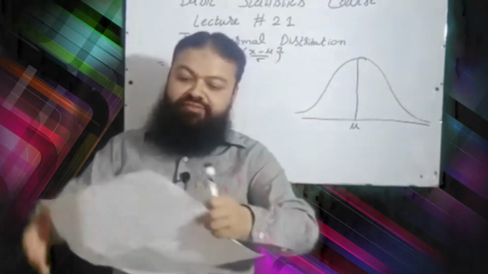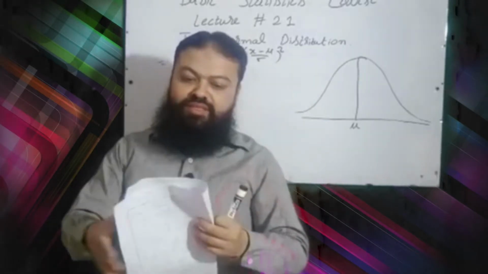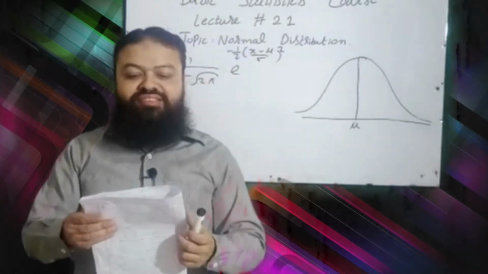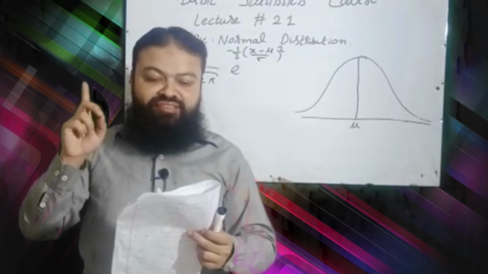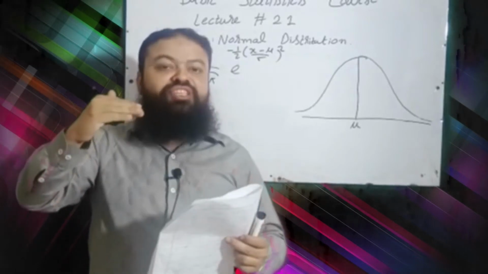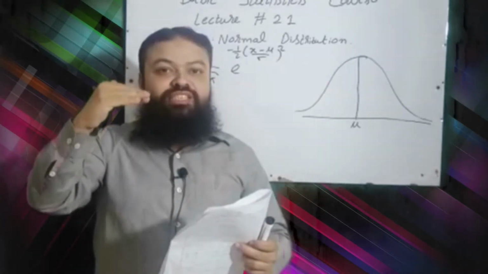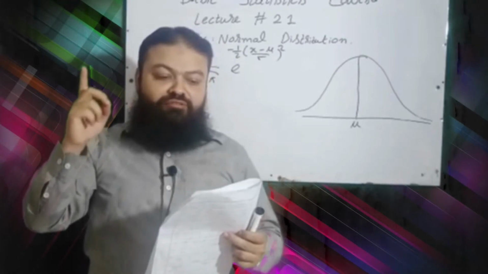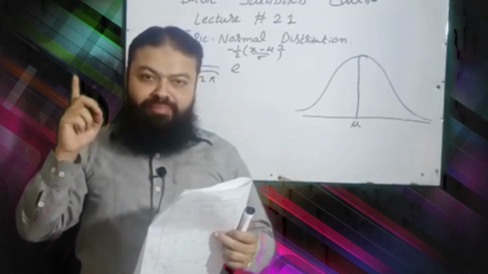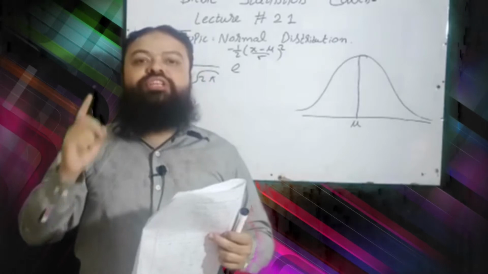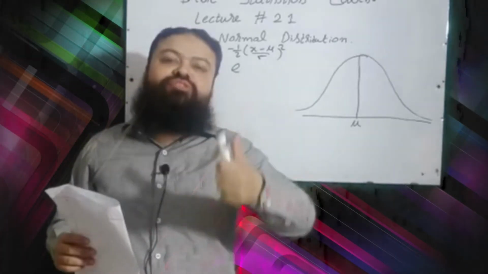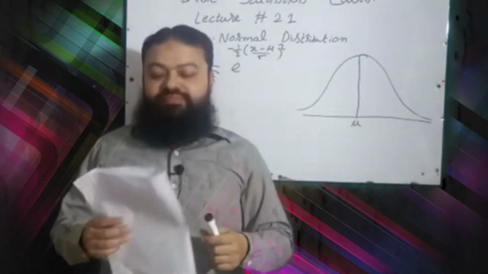Question number 5, the normal distribution is concerned with A. discrete variable, a variable which has some specified values, jumps actually, B. fixed variable, C. mixed variable, D. continuous variable. Continuous variable, D is the correct option.